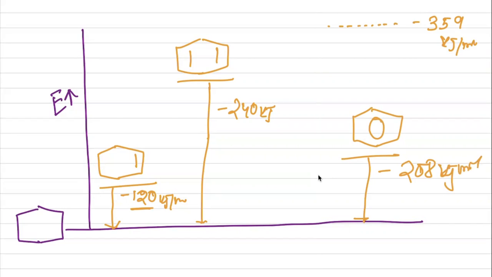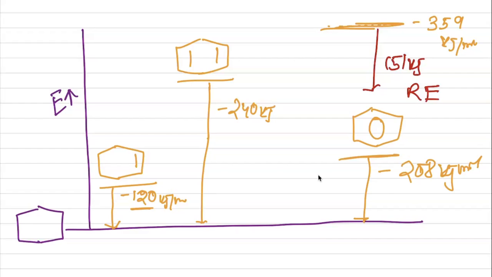So the expected energy would be 359 kilojoule, but it actually comes to cyclohexane. If we take the structure and it comes to cyclohexane, you have to release 208 kilojoule, but it was expected to be present at 359 kilojoules. So this is actually the resonance stabilization energy. This 151 kilojoule energy is actually the resonance stabilization energy.